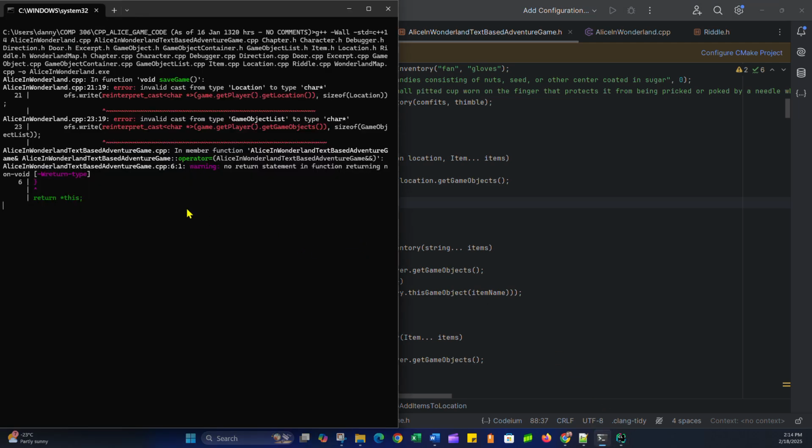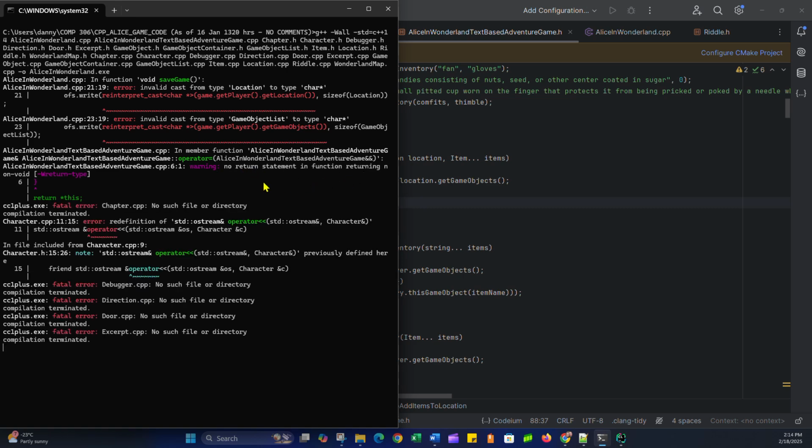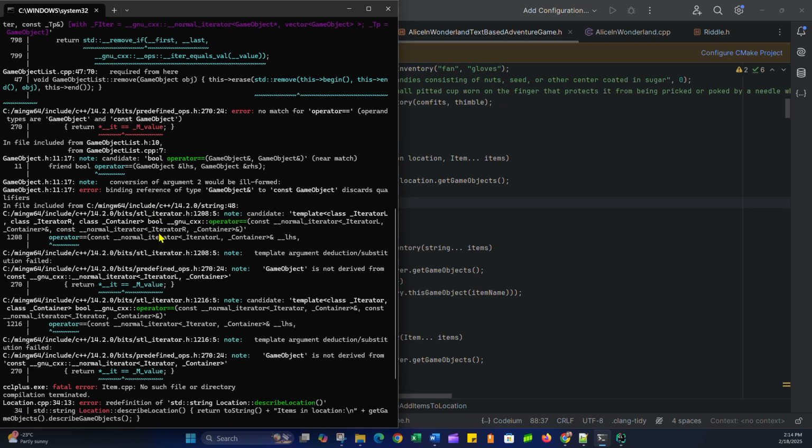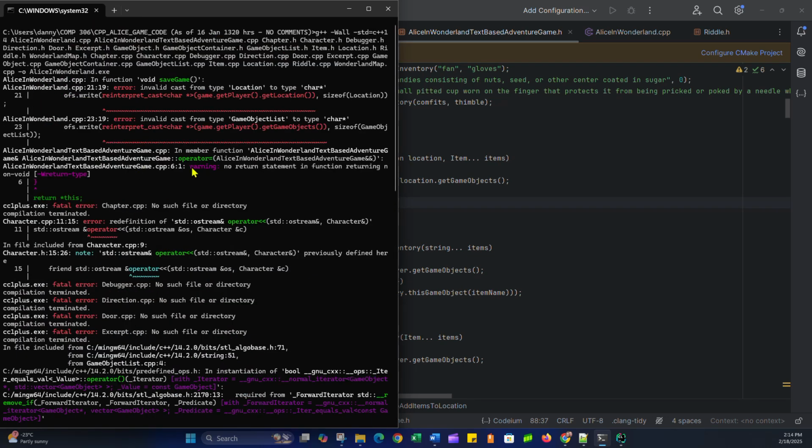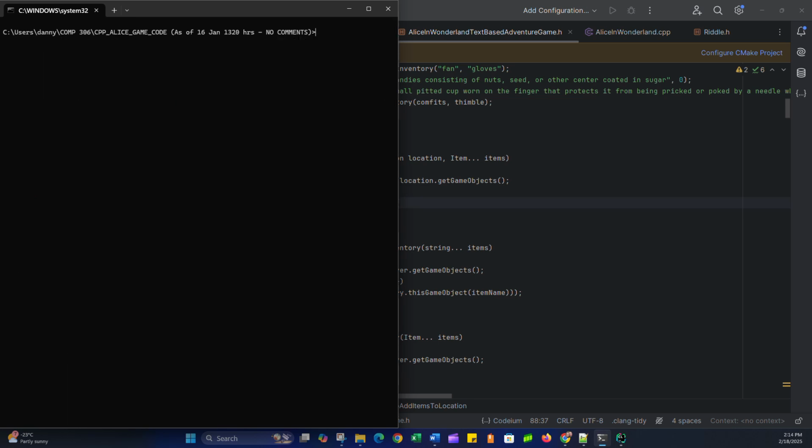Well, I don't really trust that that solved all those issues, especially considering it's still floating here. I'm stuck somewhere. No return statement in function. It looks like I solved those issues before I got stuck in this thing. Let's just try this again, and then we'll fix this fatal error.